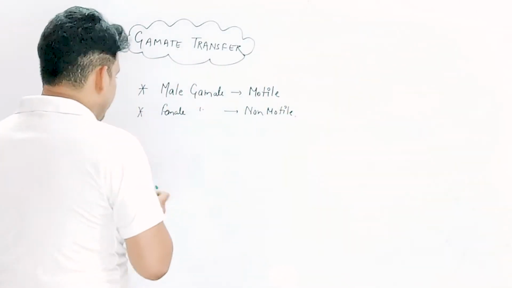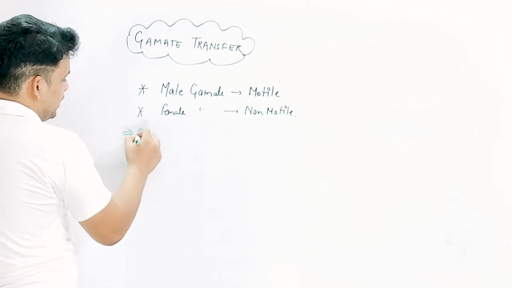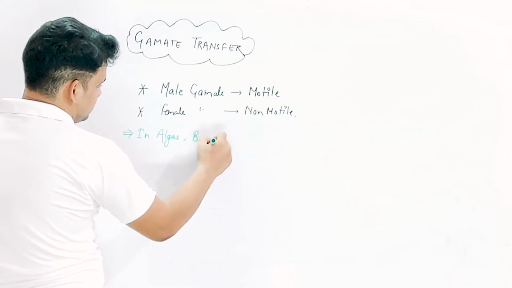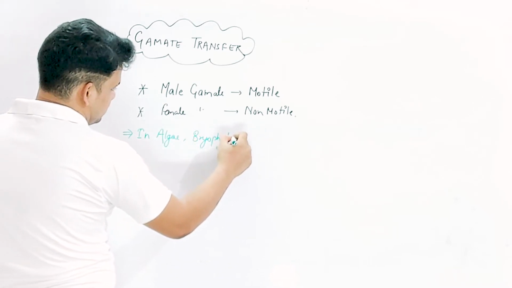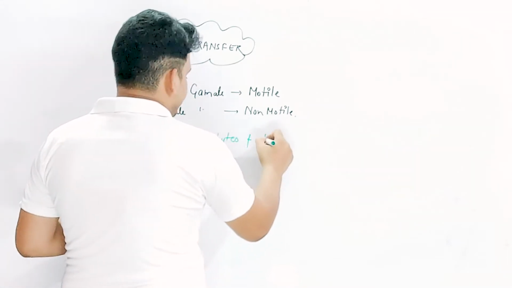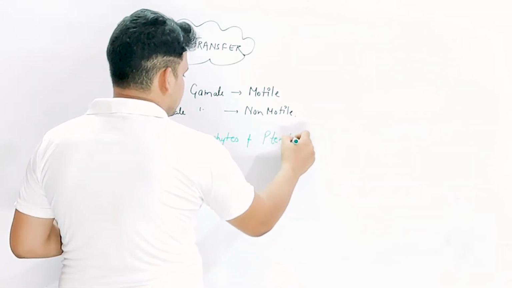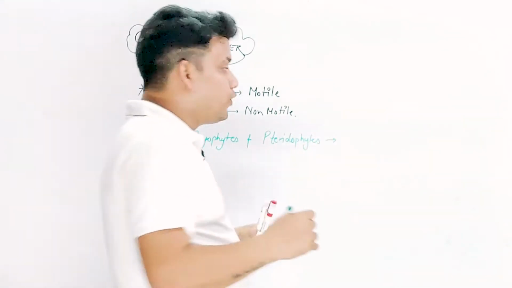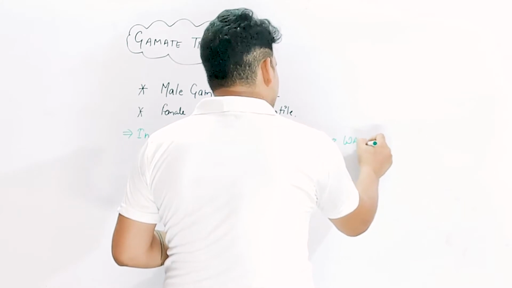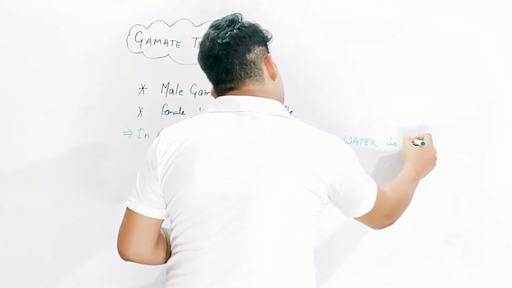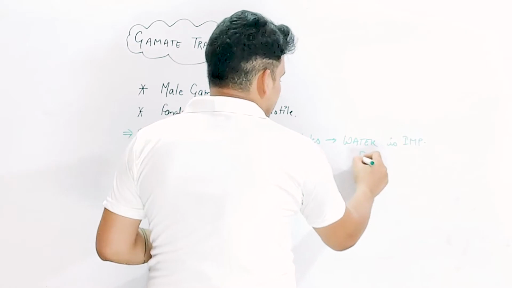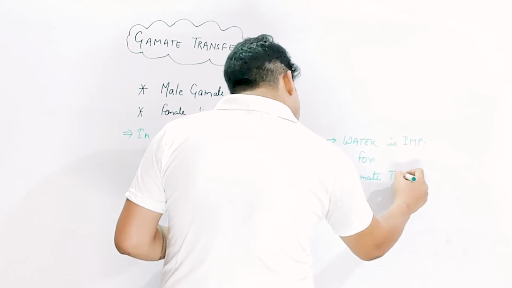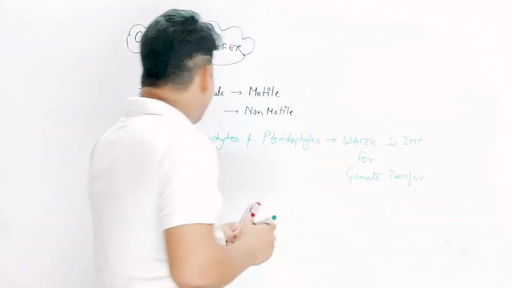So the next point is: in algae, bryophyta, and in pteridophytes, water is important for gamete transfer. So that is an important thing.